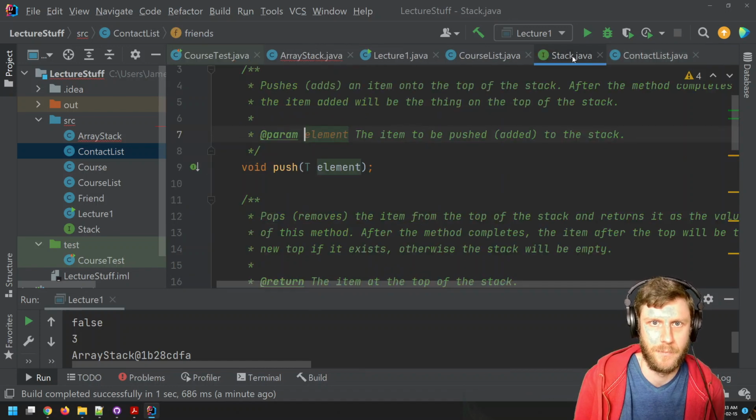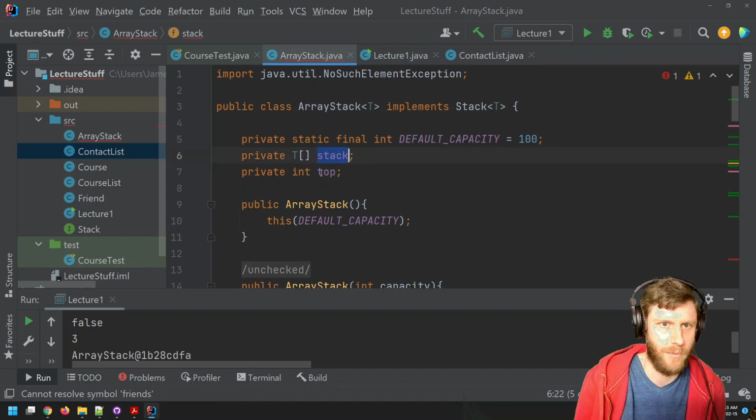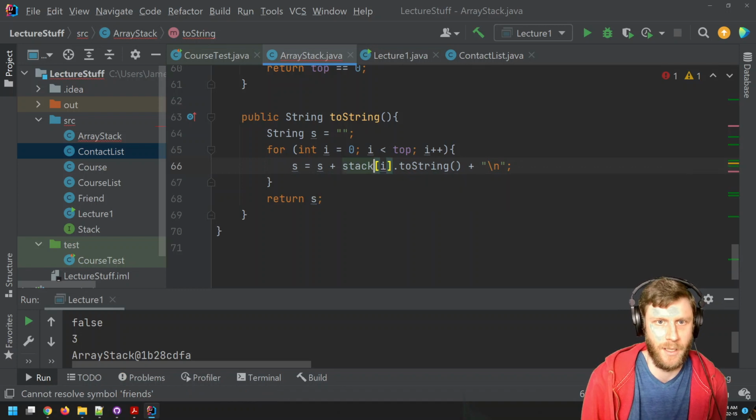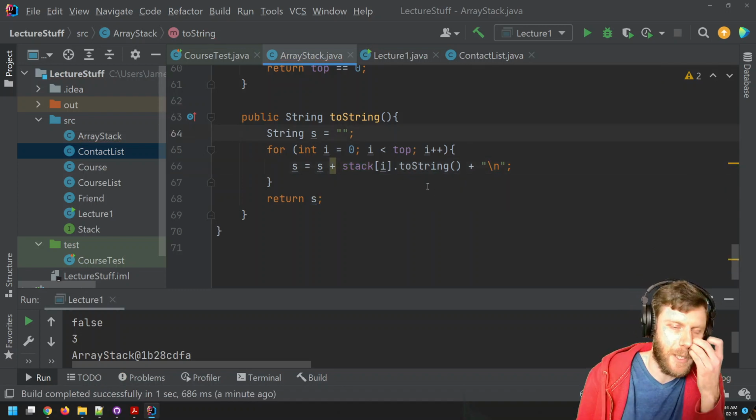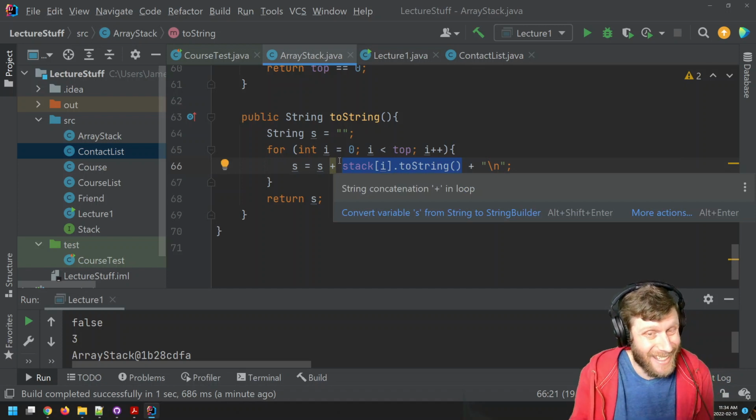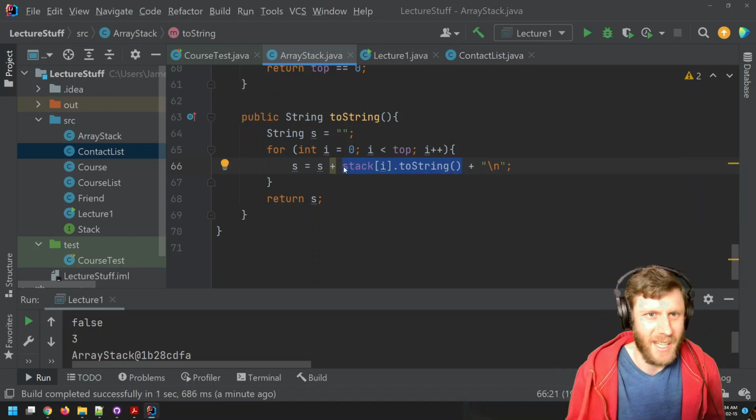Close this, close this. Here we have stack and top. So it's not friends, it's stack. So I'll just go through each thing in the stack, ask what its string is, because you know what's kind of cool?